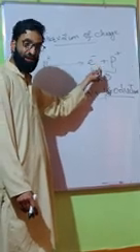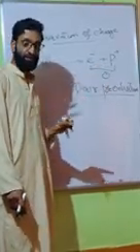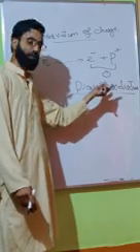Here charge gets created, but it always gets created in a pair, and the total charge remains conserved. Clear? This is pair production.